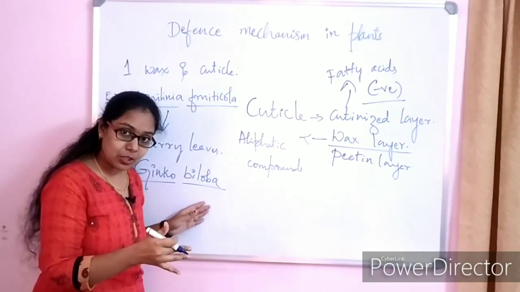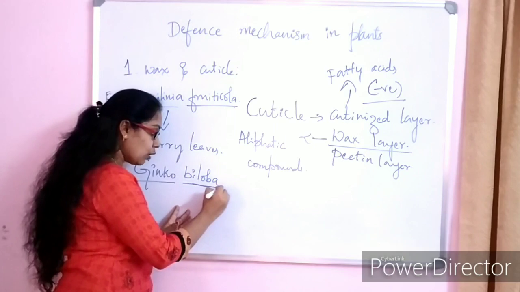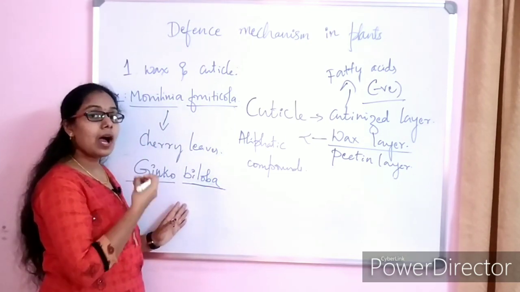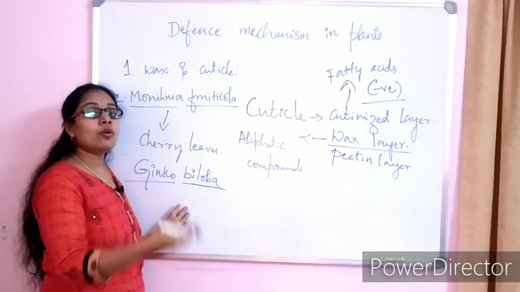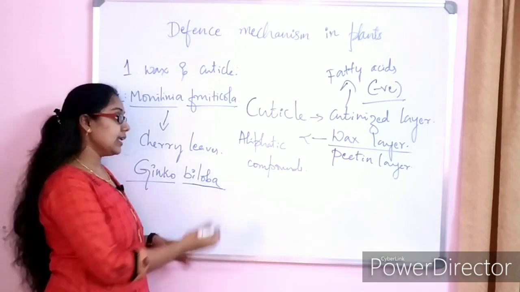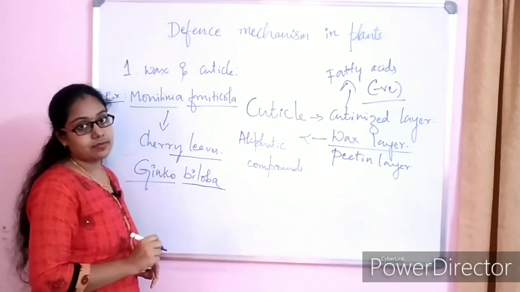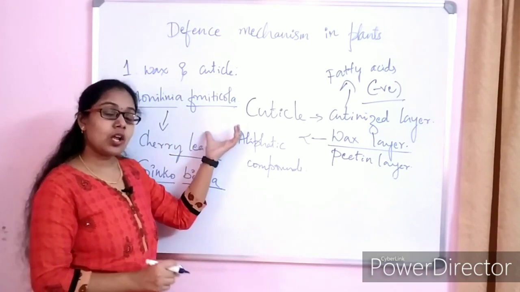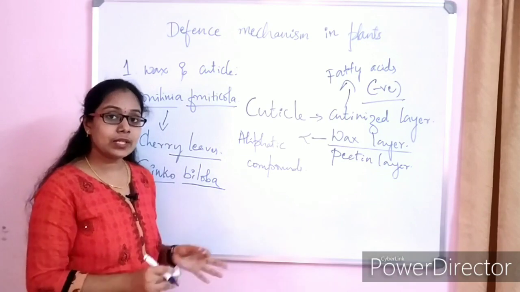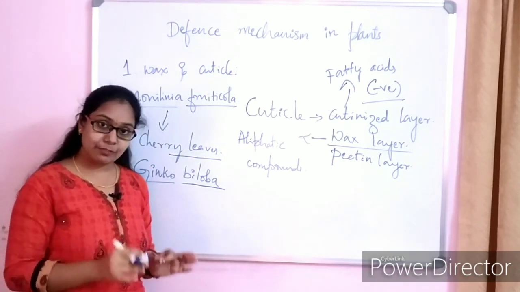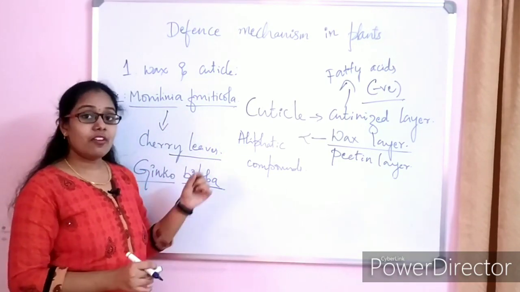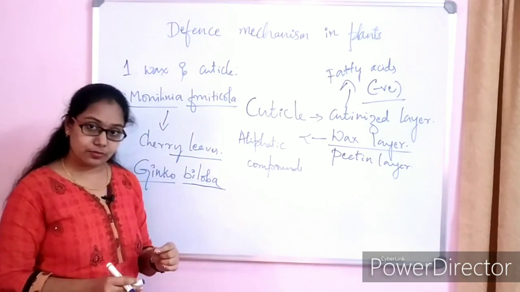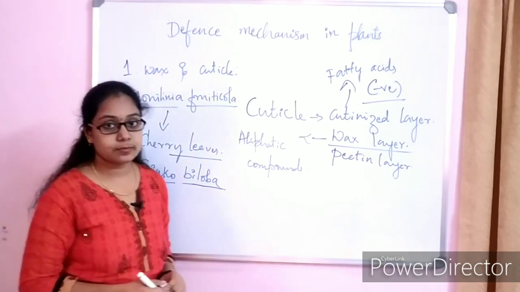This is because the leaf tissues of the ginkgo biloba have more cuticle comparatively with the cherry leaves. Hence, Monilinia fruticola can only digest the cuticle present on the leaf tissues of the cherry, whereas it fails to digest the cutin content of the ginkgo biloba leaves.